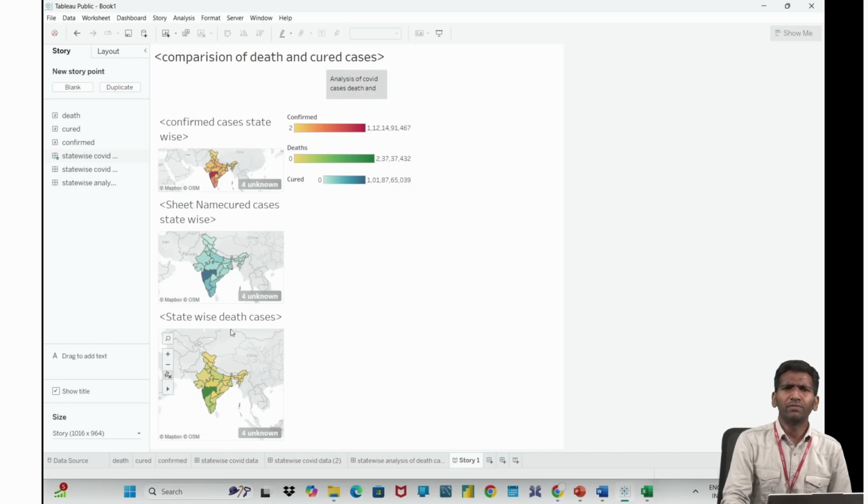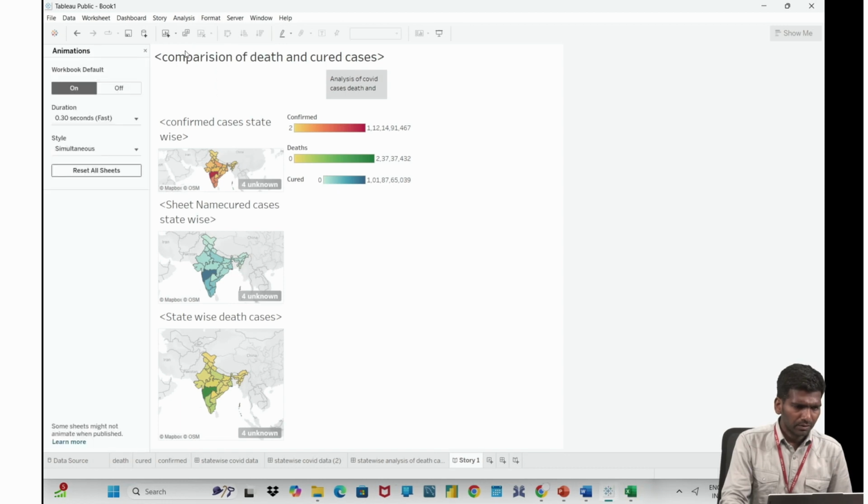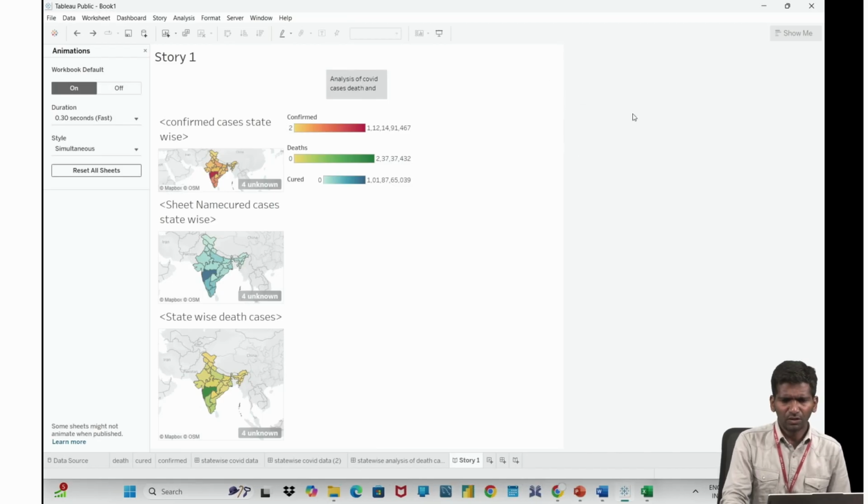So I can create beautiful dashboards and storyboards. Okay, so you need to fit this. There will be some option here, format, animations. Okay, you can fit this screen also. Okay, fit this screen, you can check that option. So in this way you can create story, dashboards and sheets, and you can talk about some particular information in those sheets, storyboard and dashboard.